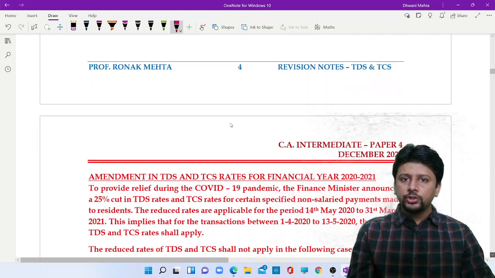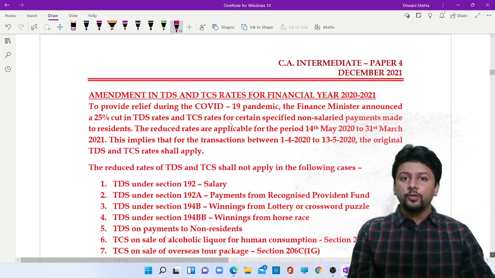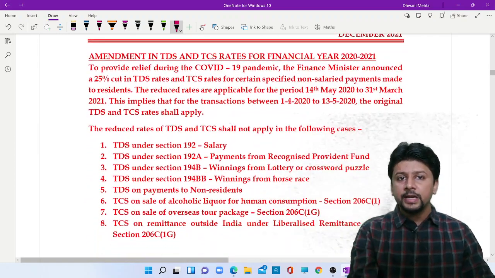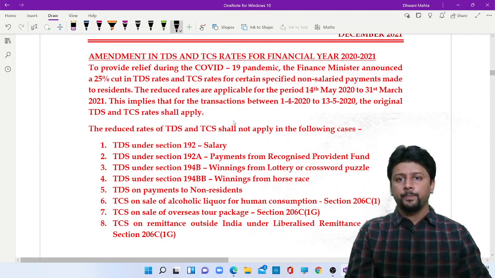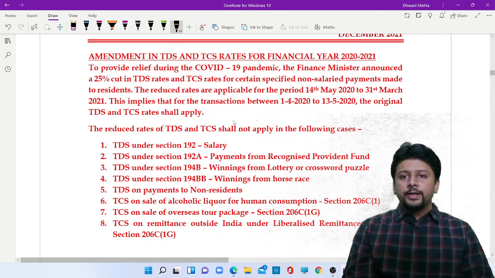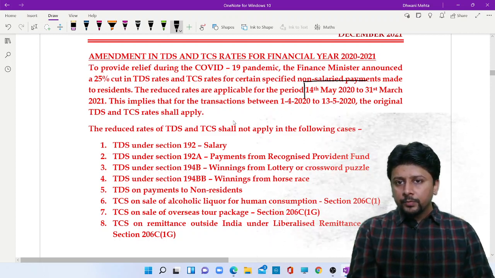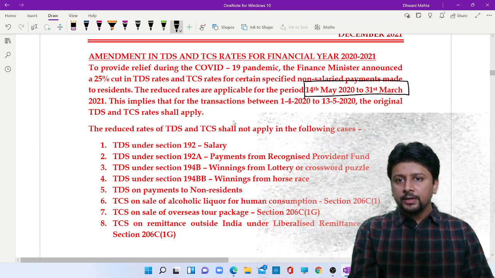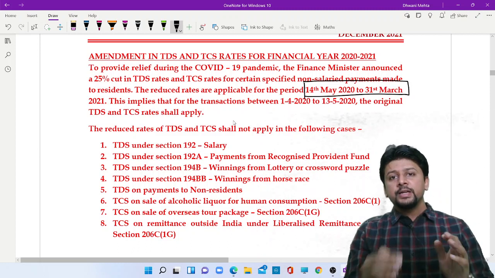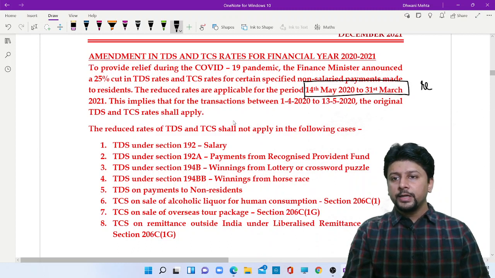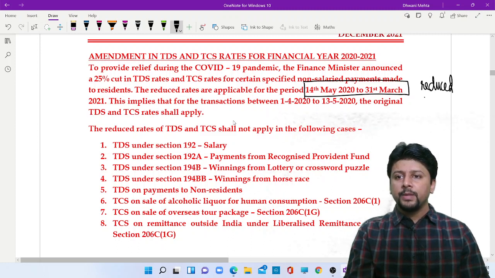An amendment which you will have to keep at the back of your mind whenever you are solving any TDS question. This is an amendment specifically applicable for your attempt only. Due to COVID, for the period 14th May 2020 to 31st March, TDS rates were reduced by 1/4.